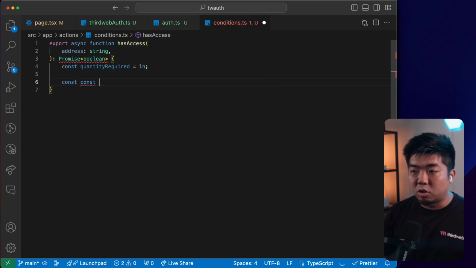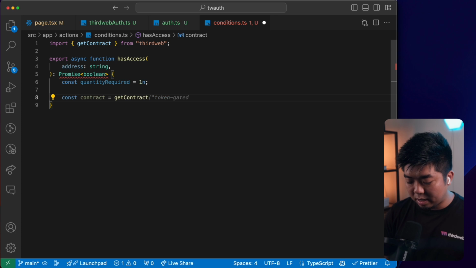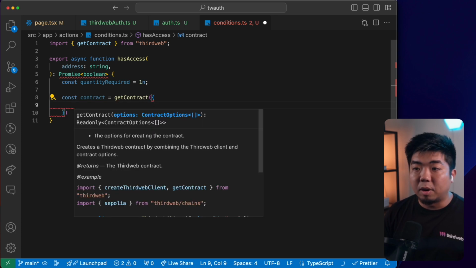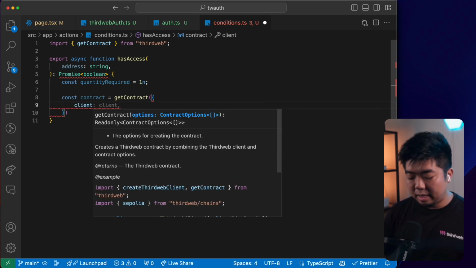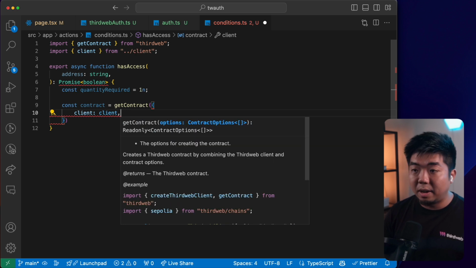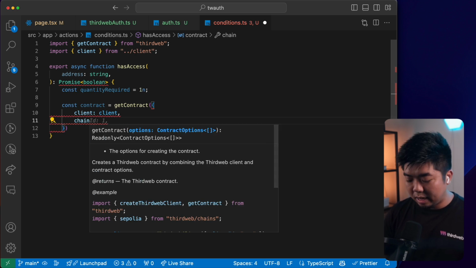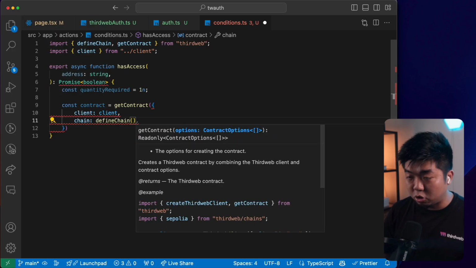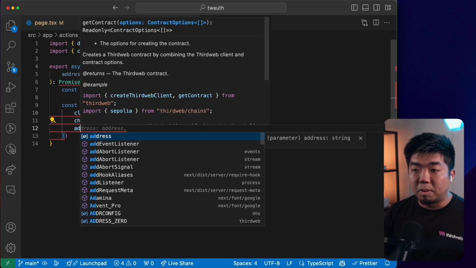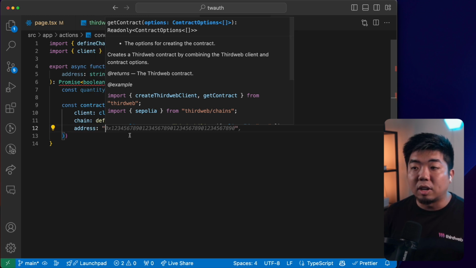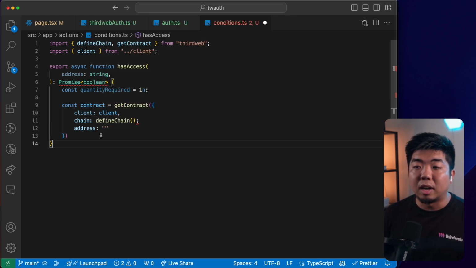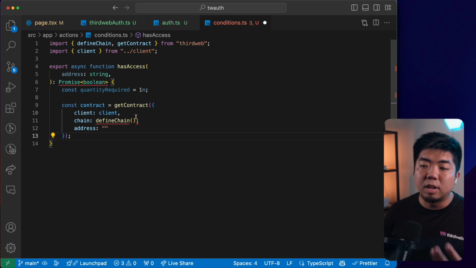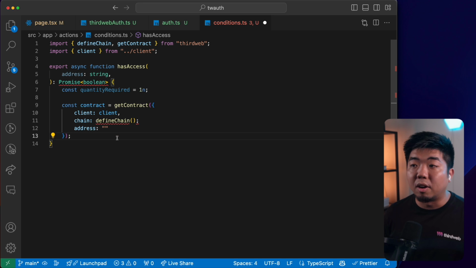We're going to get our contract. So we're going to create a variable here for our contract. We're going to use the getContract here from thirdweb. And we're going to provide this with our client, which we'll get from our client.ts file. We're going to provide it with our chain here, which we are going to use defineChain. And we're going to define the chain that we deploy our contract to. And then we're going to provide it with the address, which is going to be the contract address of our smart contract. Now, we didn't deploy our smart contract yet, so we'll come back in here after we deploy it to add it here and then verify our user.